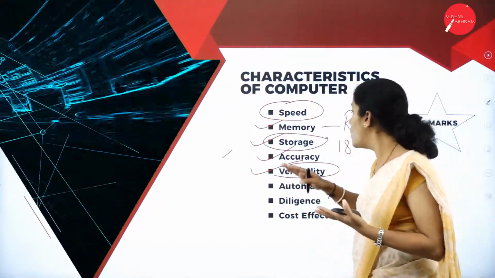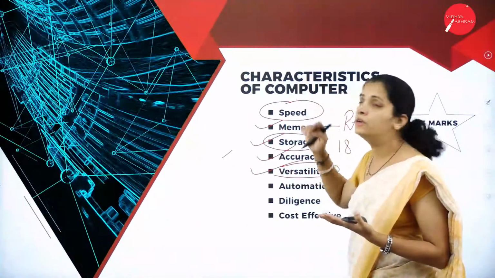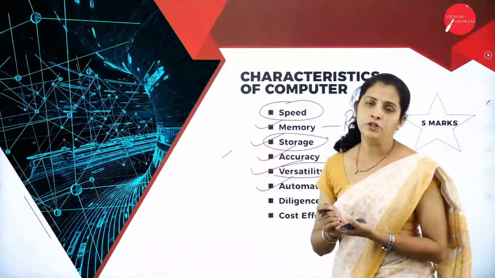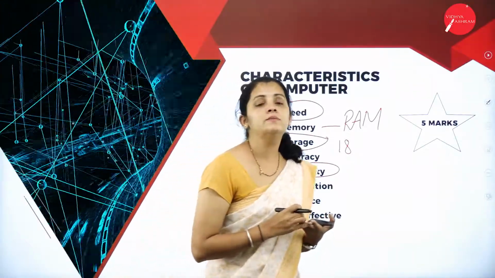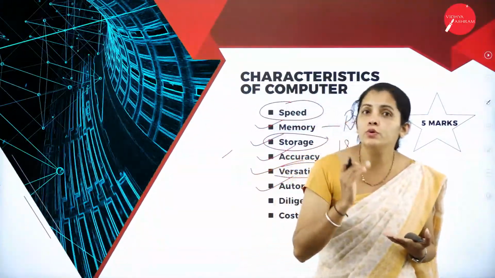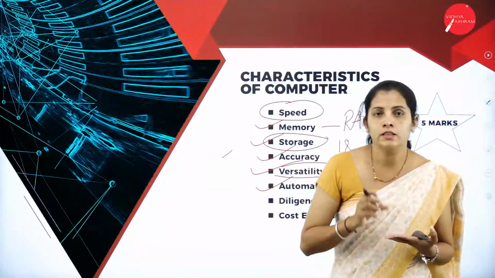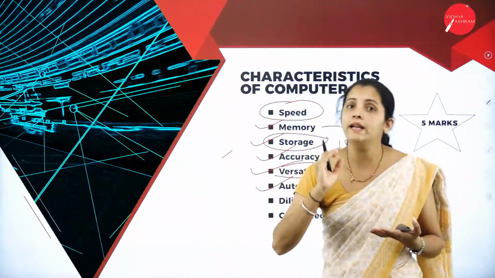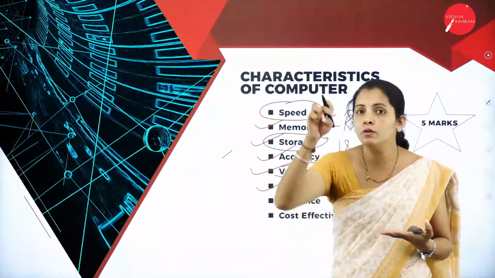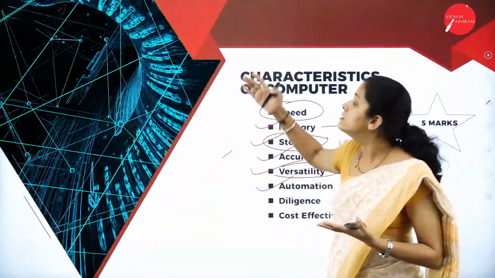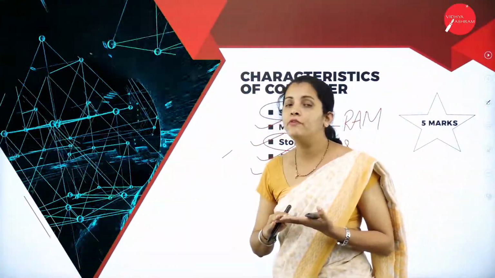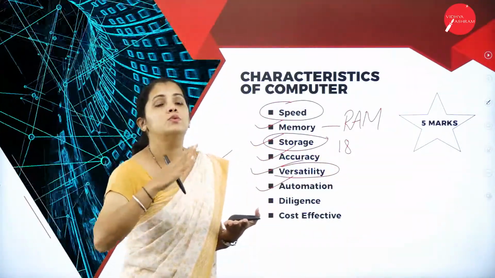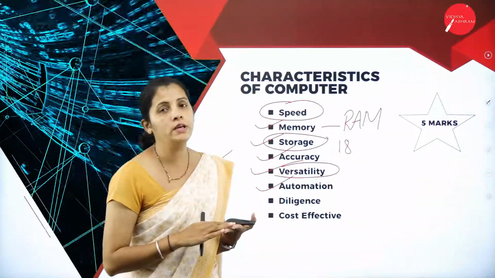So it is called versatility. That means the computer systems are versatile. Then I'm going to have automation. Here the computer system is responsible for producing automatic output. That means whatever data we provide, I just want to press the enter key. Then the computer system is responsible for executing all the instructions by itself and producing the output to the user.